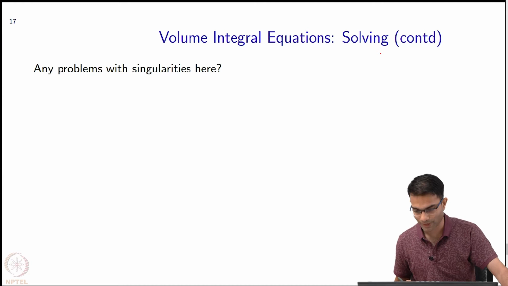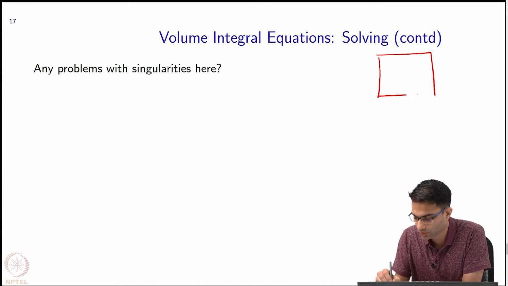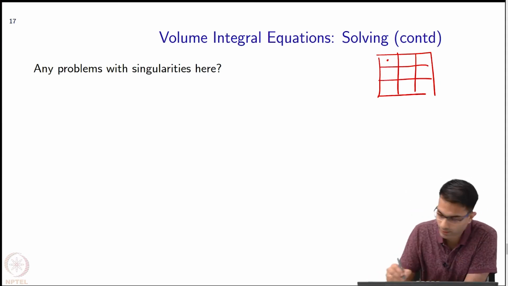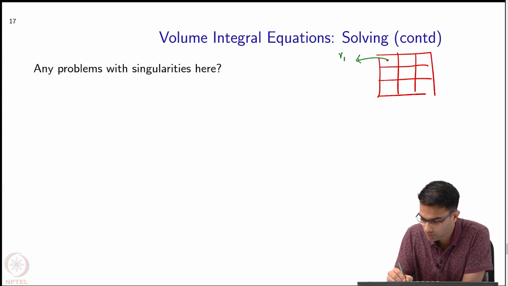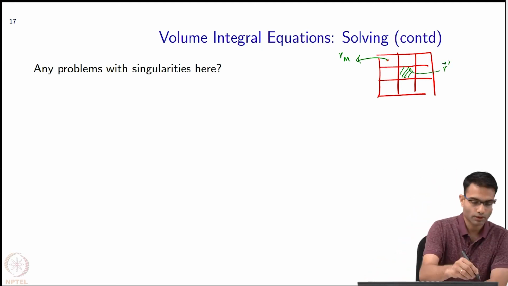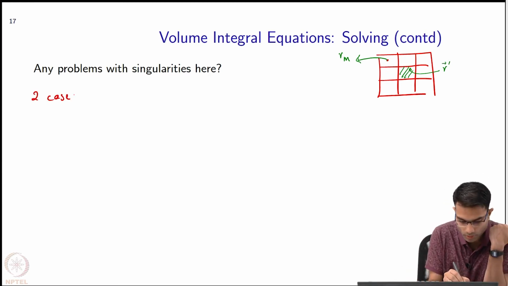Exactly. Okay, so we are coming exactly to that. So the question is, what happens when you integrate over a pulse where the Bessel's function goes to 0, right? So this is my Rm, and in general this could be some point over here which is R prime.